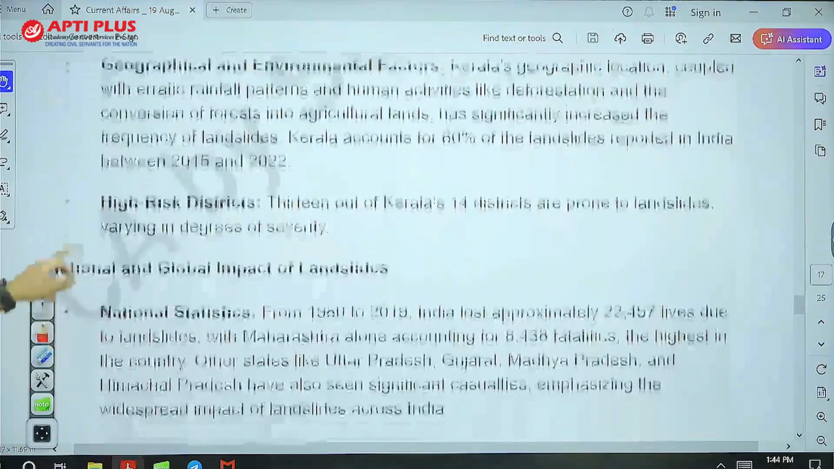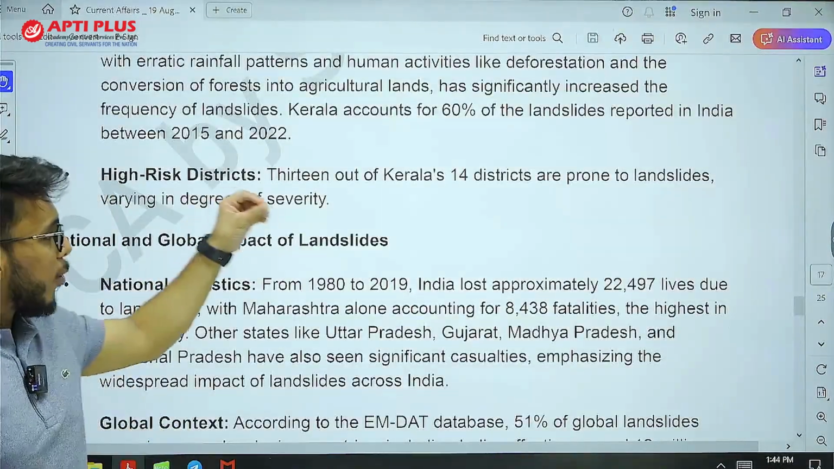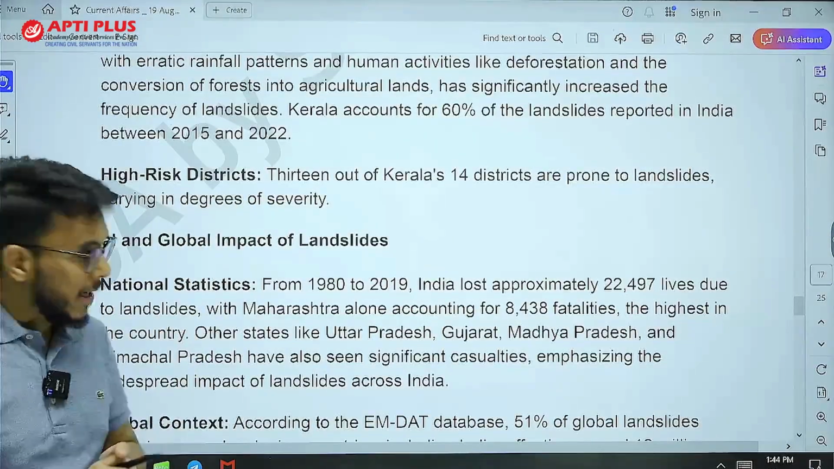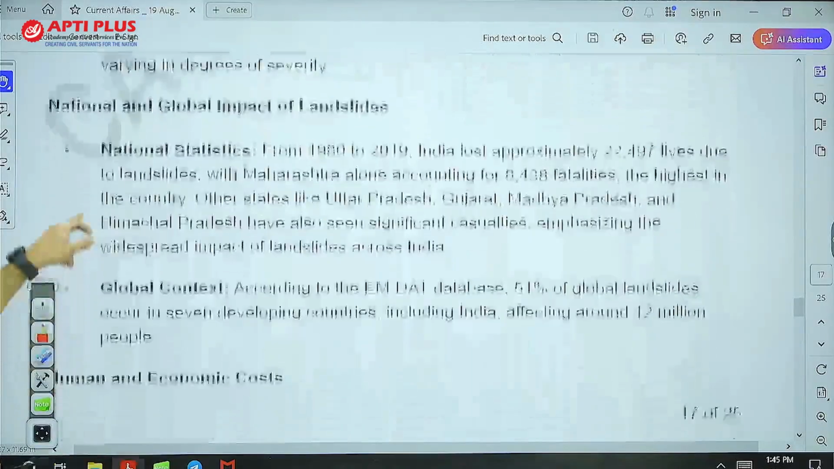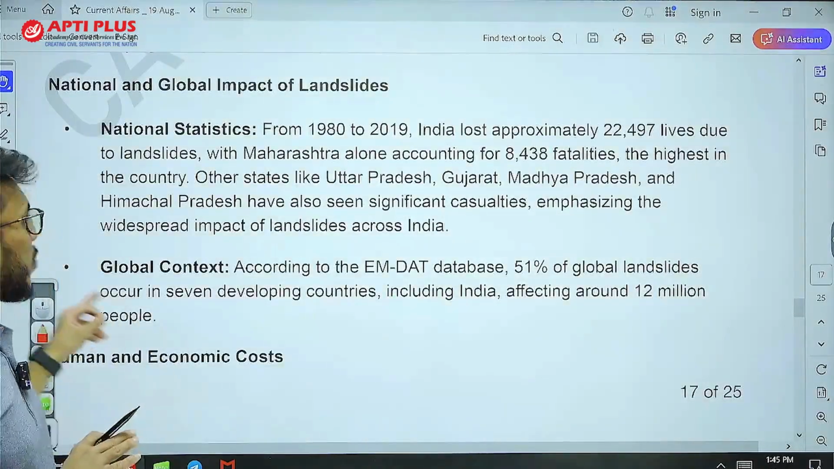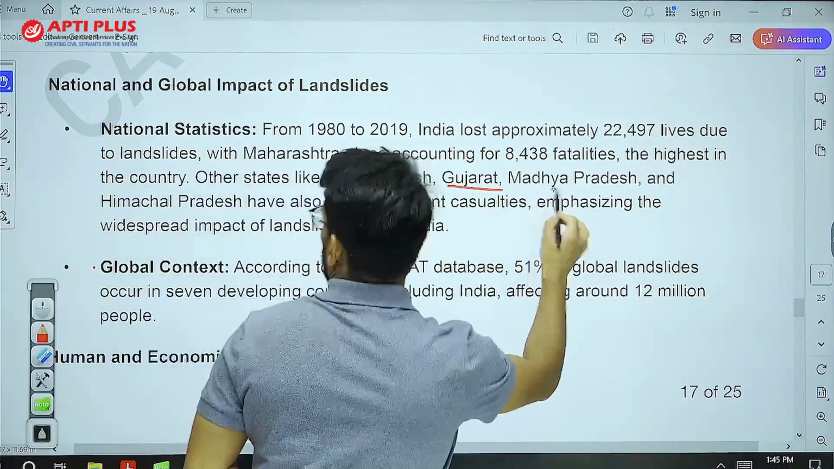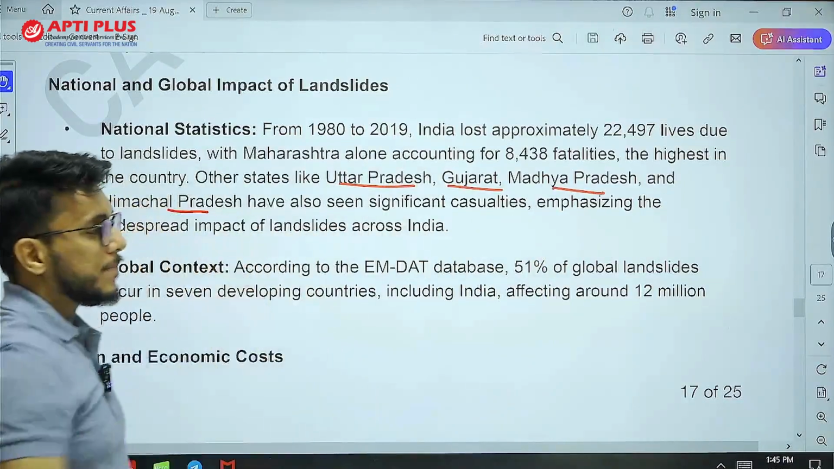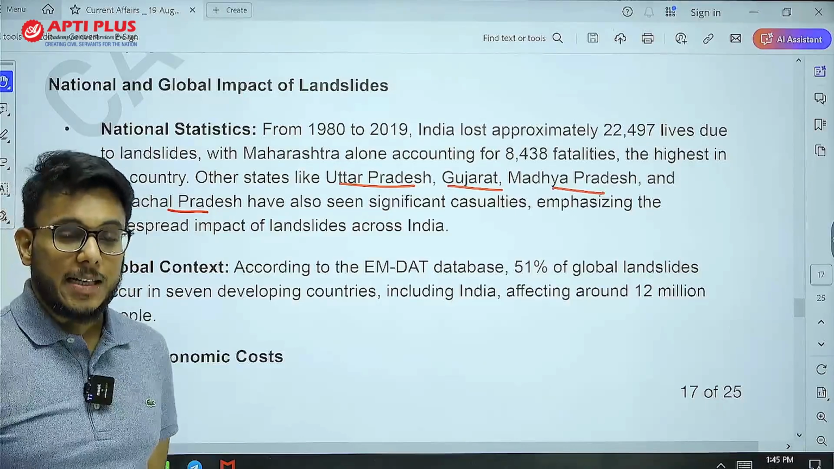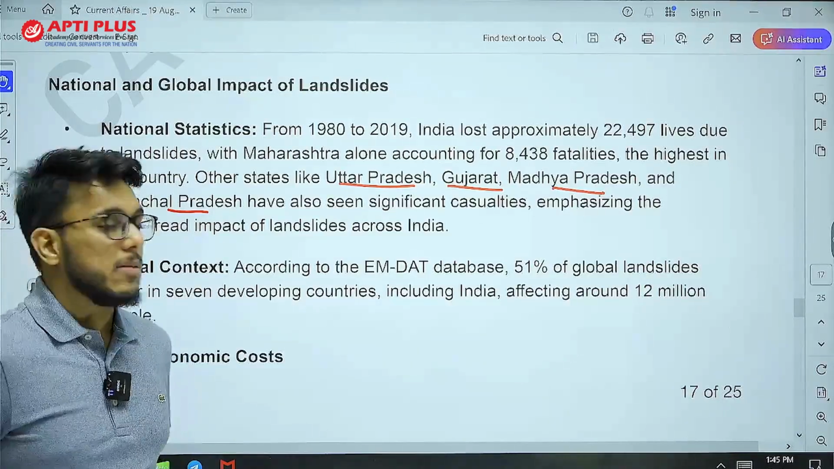Secondly, when we talk about the proneness of Kerala with respect to landslides, 13 of Kerala's districts are prone to landslides. Apart from Kerala, there are other states which are also prone to landslides, for example Uttar Pradesh, Gujarat, Madhya Pradesh, and Himachal Pradesh. In fact, India is the country most impacted by landslides.